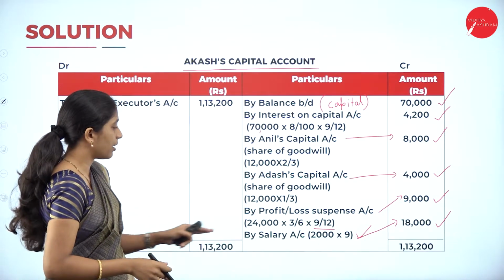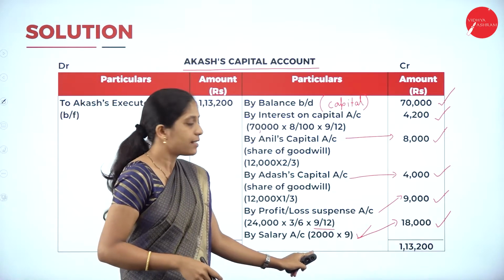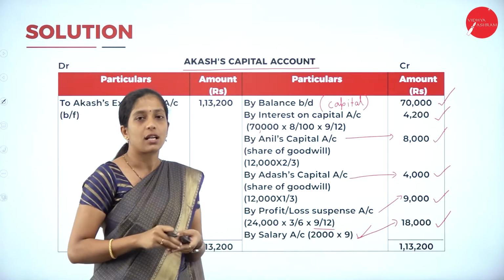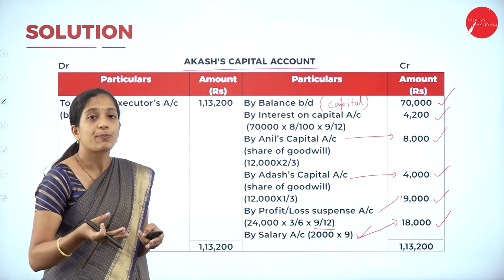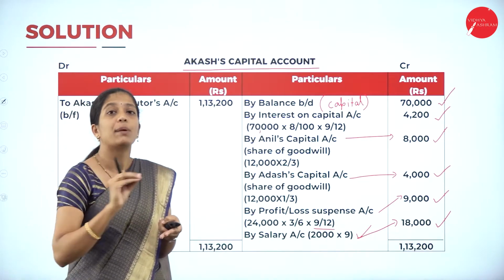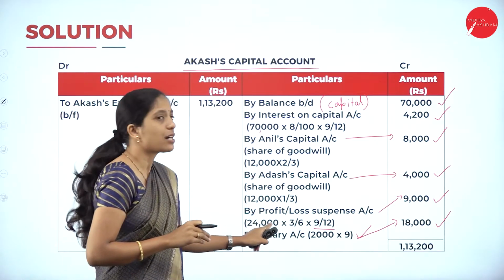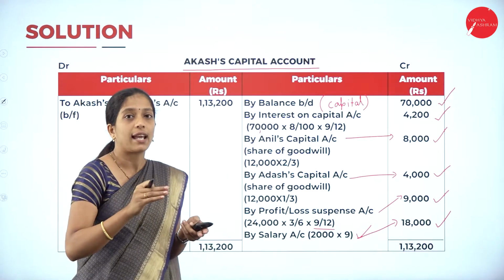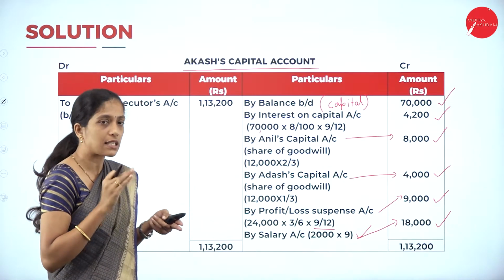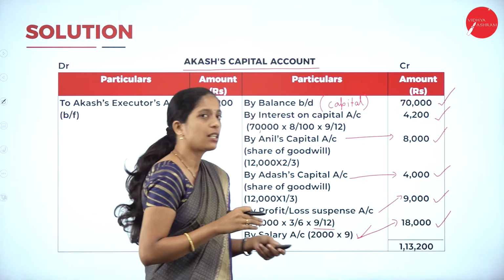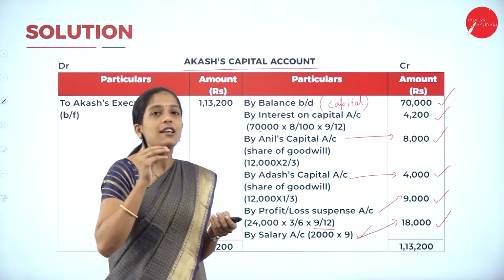Next we distributed salary, right? Salary they have directly told, 2,000 per month. He was there for only 9 months. So transfer that. Next, profit and loss suspense account. They have given previous year profit 24,000 into his share, that is 3 by 6, into for how many months he was there in the business? 9 months. So that is how much? 9,000.